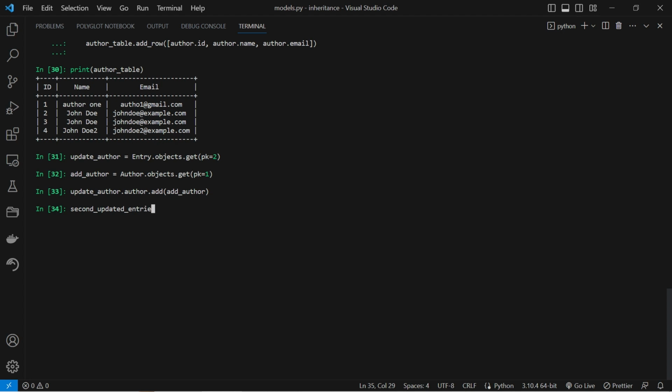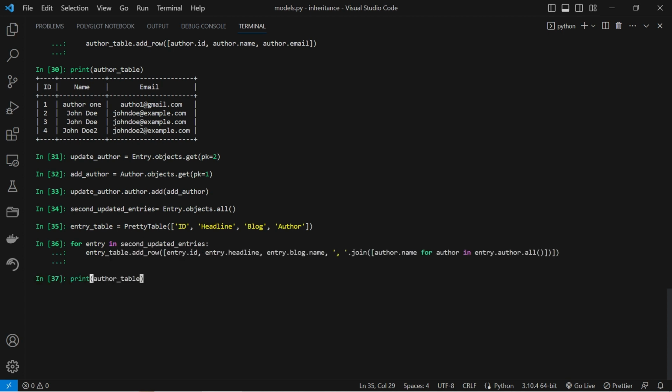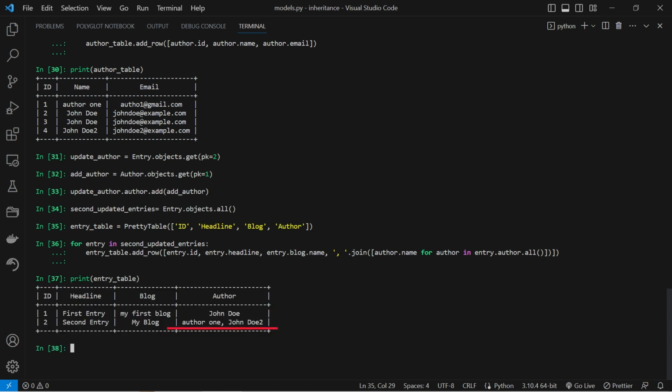Now, let's see if there was any change made in our database. As you can see, the author name was updated, but it currently has 2 names instead of 1.